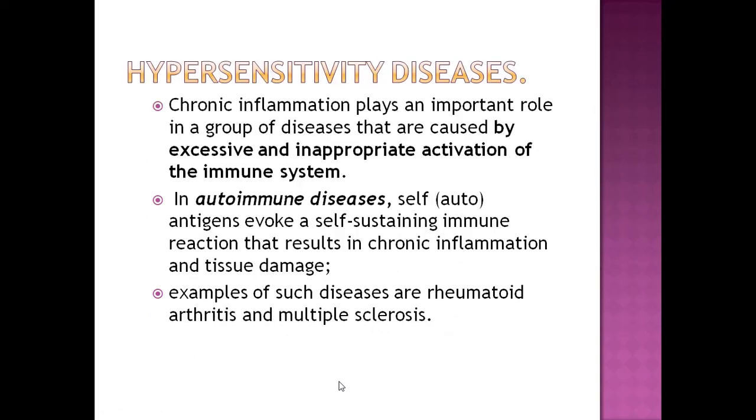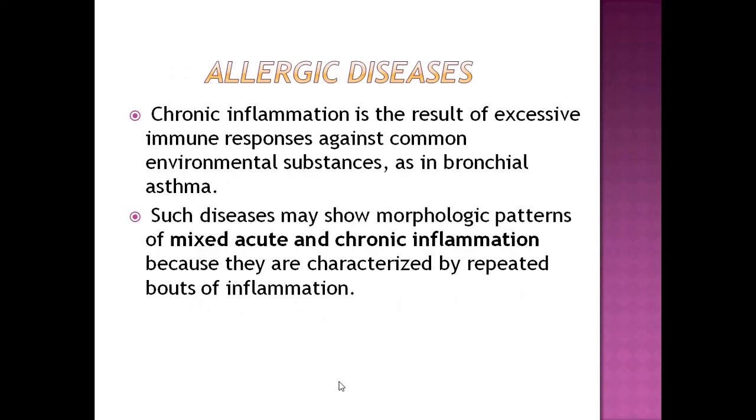Chronic inflammation plays an important role in a group of diseases that are caused by excessive and inappropriate activation of immune system, and in autoimmune disease, self-antigen evoke a self-sustaining immune reaction that results in chronic inflammation and tissue damage. Examples are rheumatoid arthritis and multiple sclerosis.